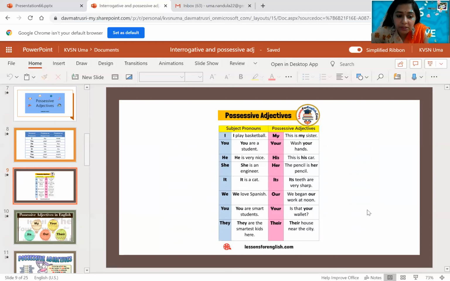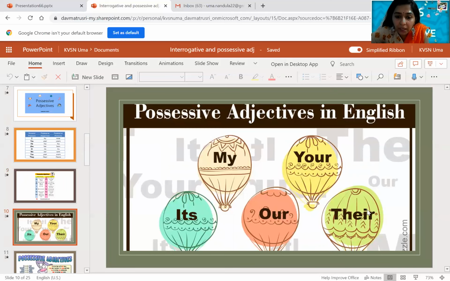So these are called possessive adjectives: my, your, his, her, its, our, their. Its bone, my pencil, your house, our country, our India, our food, their basket, or whatever it is. That way we use possessive adjectives.